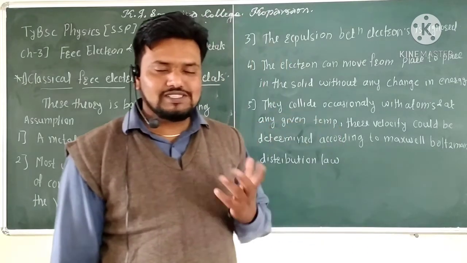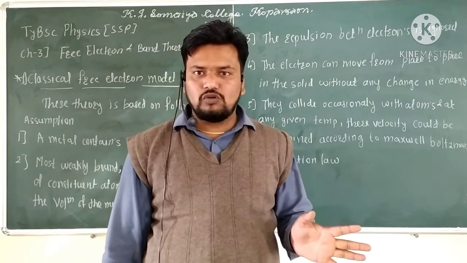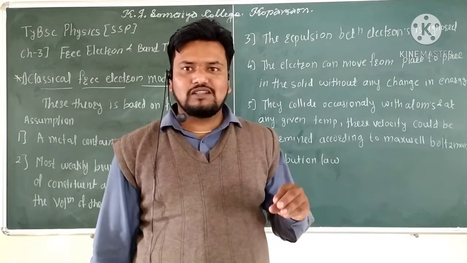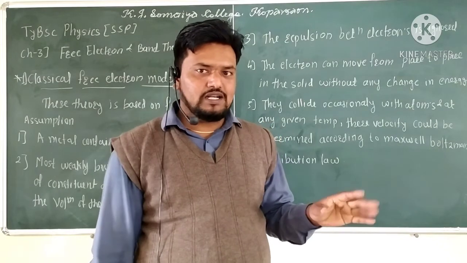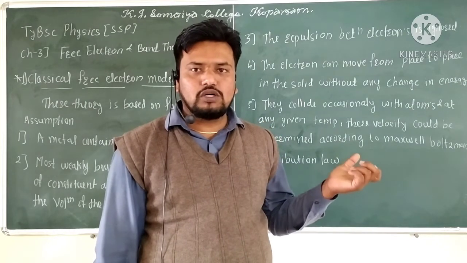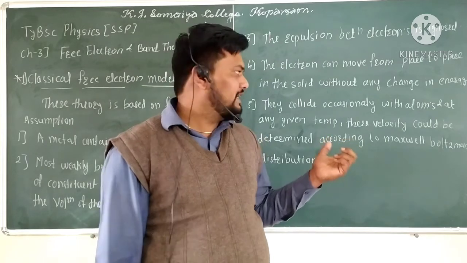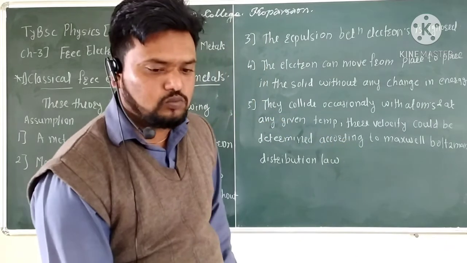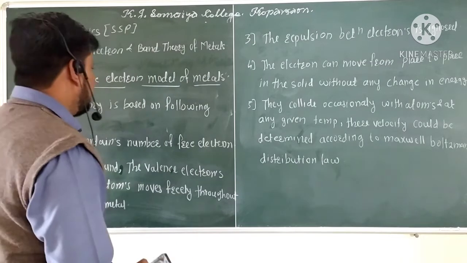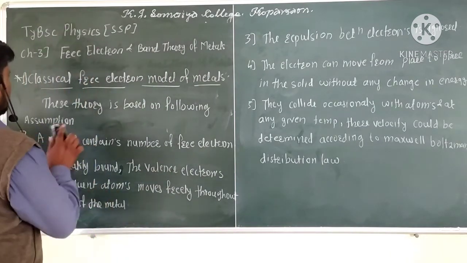The third assumption is that the repulsion between the electrons is ignored. The fourth is that a moving electron does not lose any energy. And the last one is that it obeys, and to understand this classical free electron theory we use, the Maxwell-Boltzmann distribution. So the next point we have to see here is the electrical conductivity.